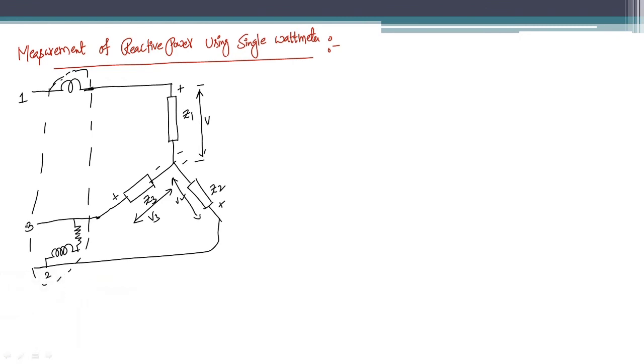Okay, so this is line 3, this is the pressure coil which is connected in between line 2 and line 3, and this is the current coil which is connected in line 1. Now, what is the power that the wattmeter is measuring? It is not real power or reactive power. Right now I am assuming it as a power.